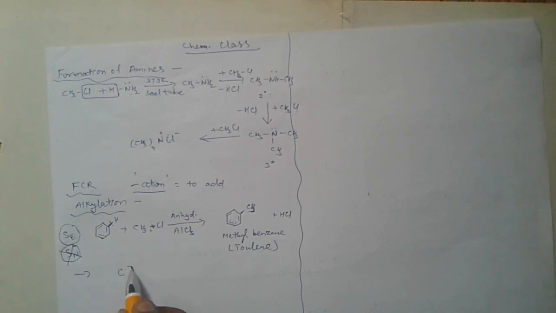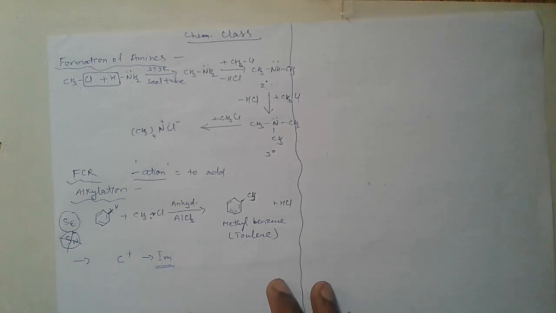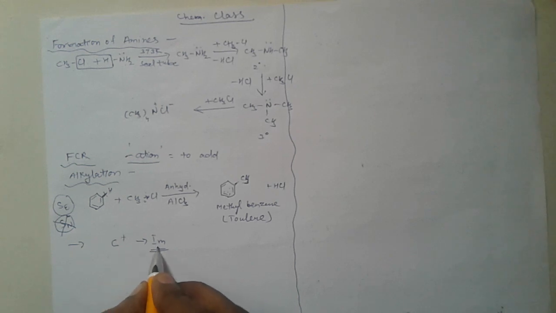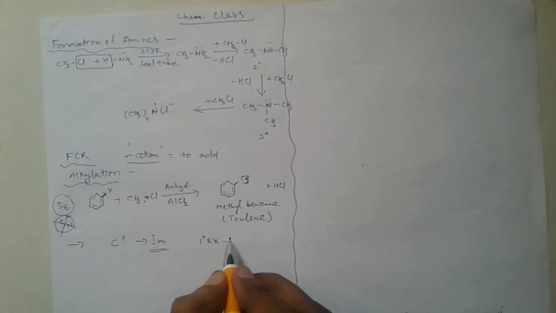Here carbocation is formed as an intermediate. Very important for competition papers. I repeat, it is an electrophilic substitution reaction. Here carbocation is formed as an intermediate. In 1 degree RX, formation of alkyl halide aluminum chloride complex occurs, which acts as the electrophile.